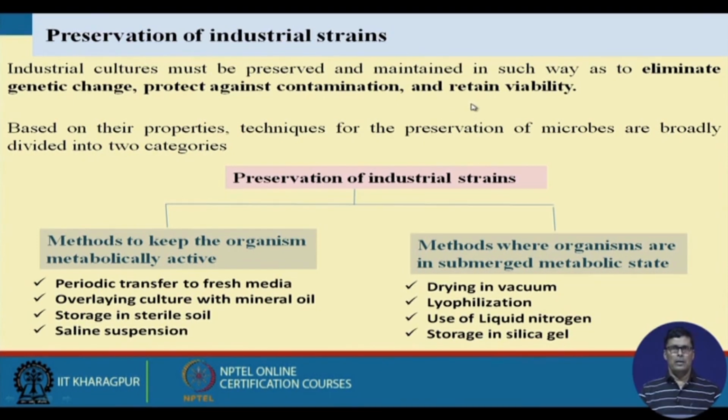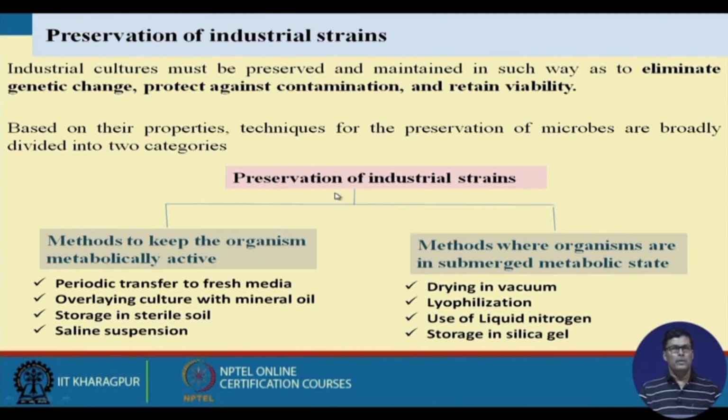So that we don't have any problem with citric acid productivity. And retention of viability: as you know, the organism should be viable so that it can grow properly and give the desired product. Mostly in industrial fermentation processes, when you inoculate the organism, it should be in mid log phase to late log phase, so that the organism grows in a proper manner.